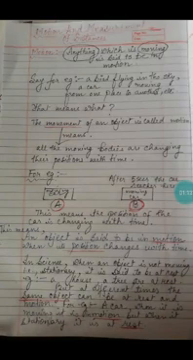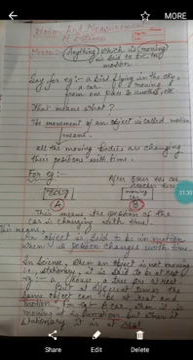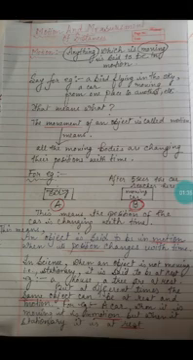Motion. Motion means anything which is moving is said to be in motion. Anything refers to, for example, a bird that is flying in the sky. What is the bird doing? It is flying. It is neither sitting nor sleeping nor standing. It is flying in the sky.